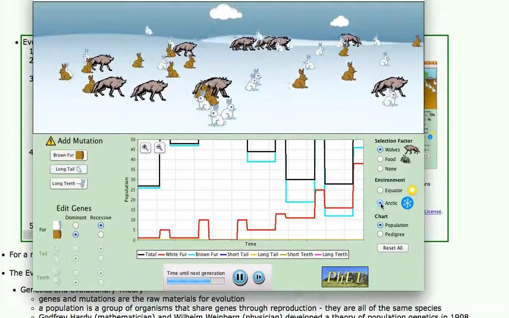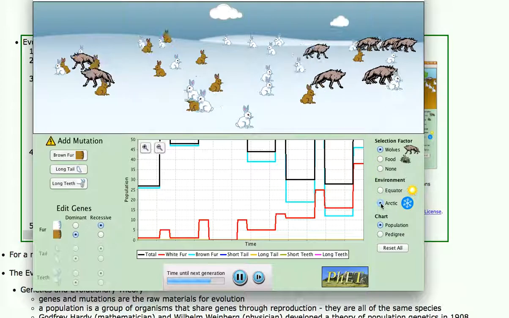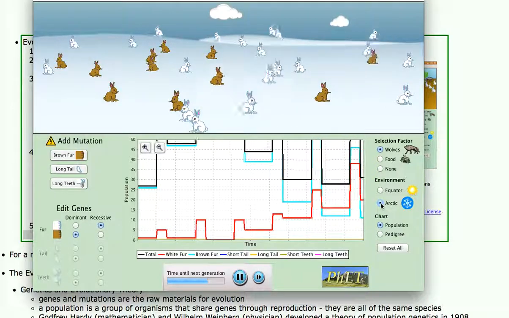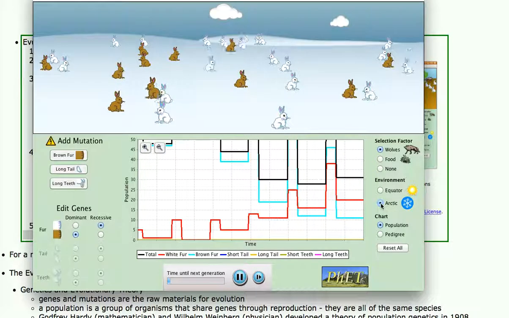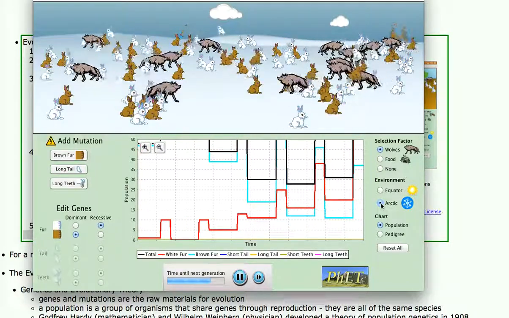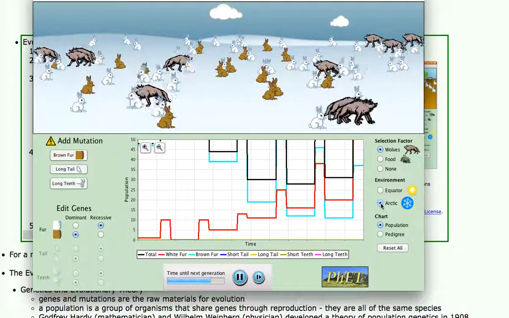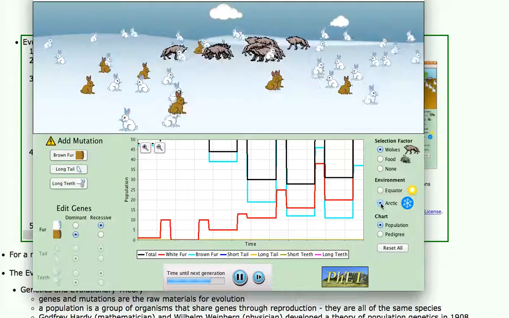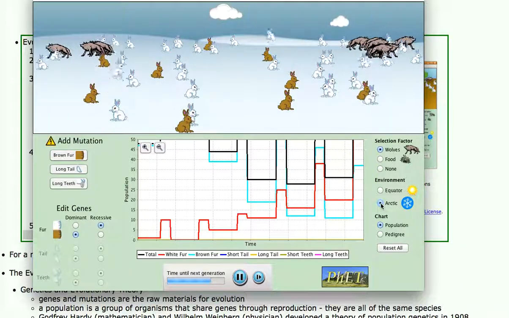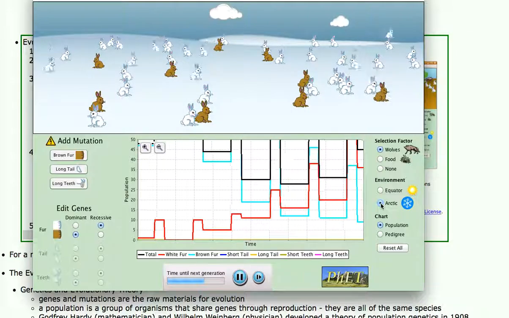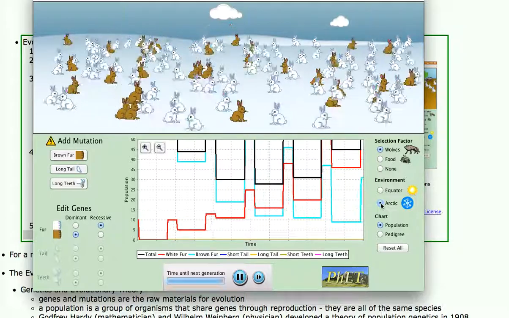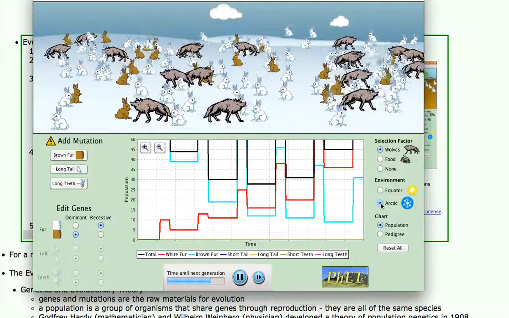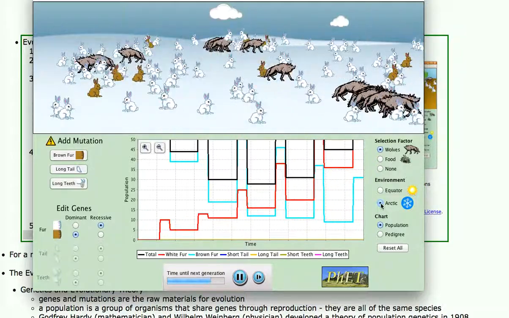The key is that Earth has not always been the same. Missouri used to be a coniferous forest. Sequoias used to grow in the state of Missouri. We were much colder 10,000 years ago than we are today. Climate changes, and when the climate changes, this is what happens. Organisms either adapt or they become extinct. So now you notice that the white rabbits are outnumbering the brown rabbits, and the wolves are coming in and they're eating mostly the browns.